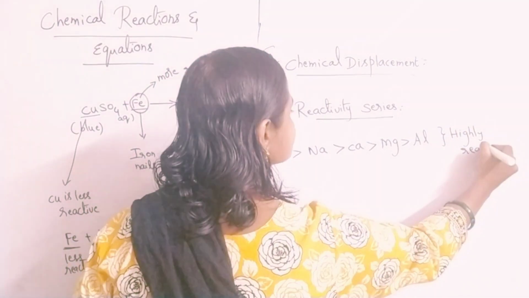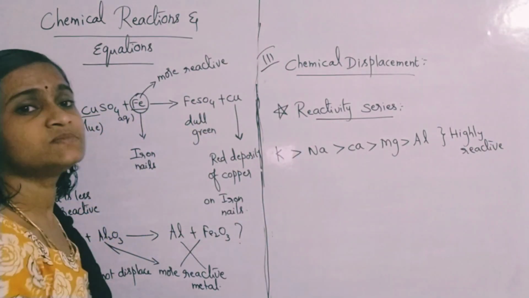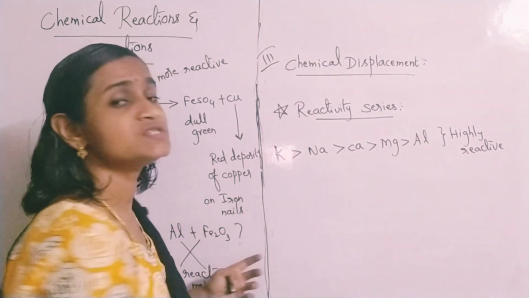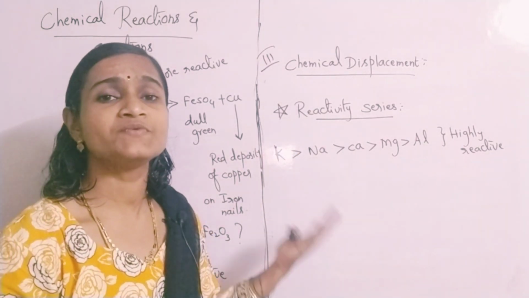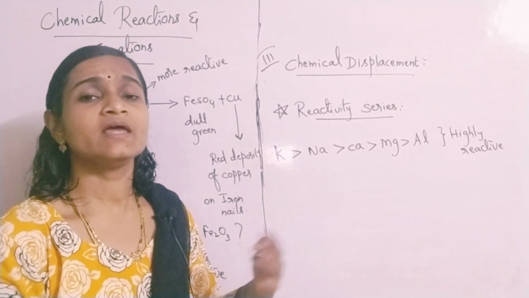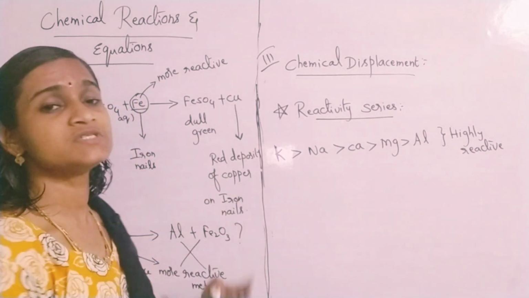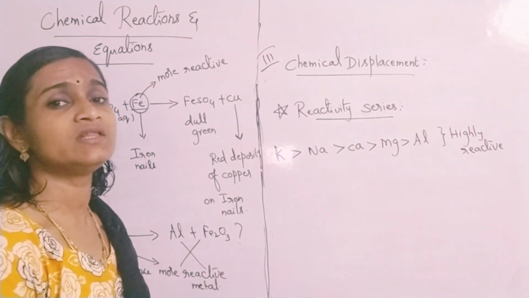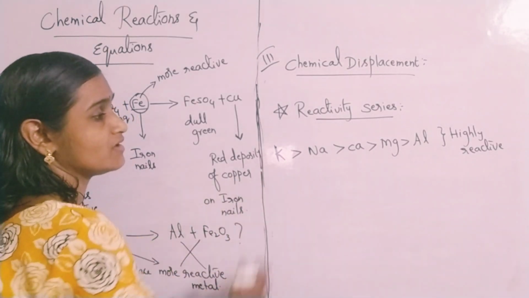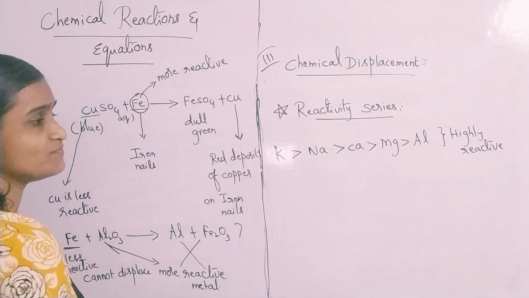Okay, now these are present on the top of the reactivity series. Potassium, sodium, they can react even with atmospheric water, atmospheric oxygen also, and they can burst, they can burn. Even with atmospheric water vapor also, they are highly reactive. So all these metals come under highly reactive metals.